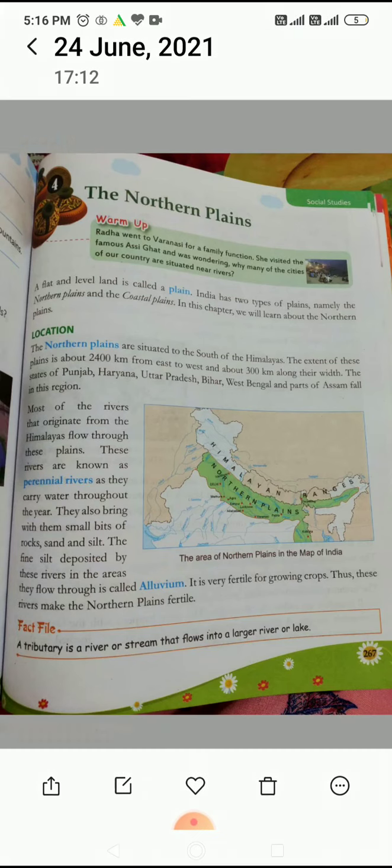First, location. The northern plains are situated in the south of the Himalayas. The extent of these plains is about 2400 km from east to west and about 300 km along their width. The states of Punjab, Haryana, Uttar Pradesh, Bihar, West Bengal and parts of Assam fall in this region.